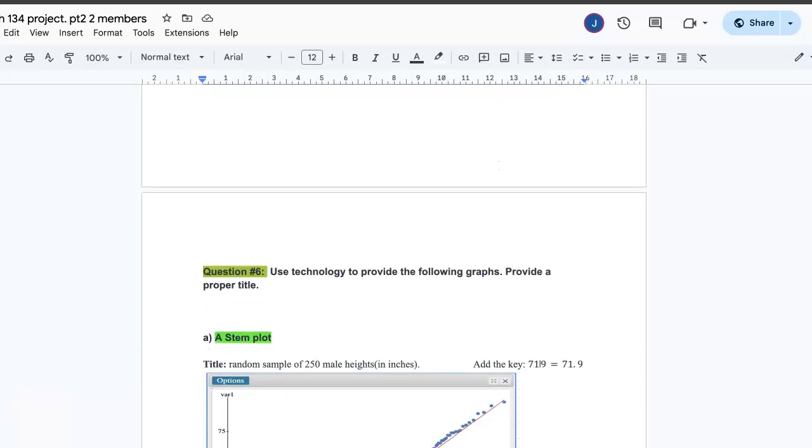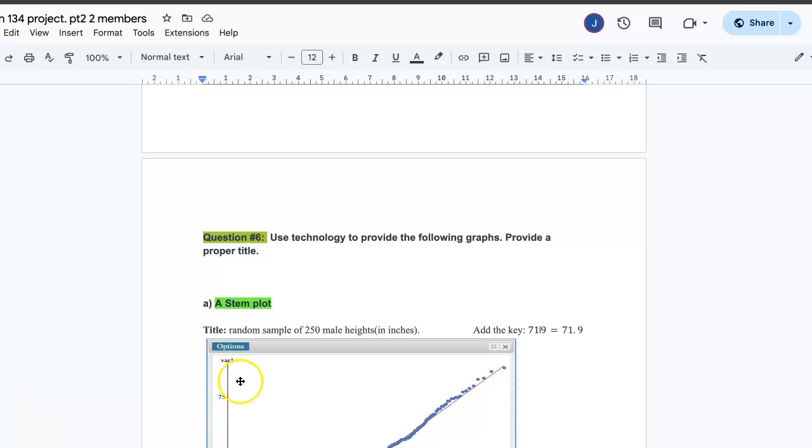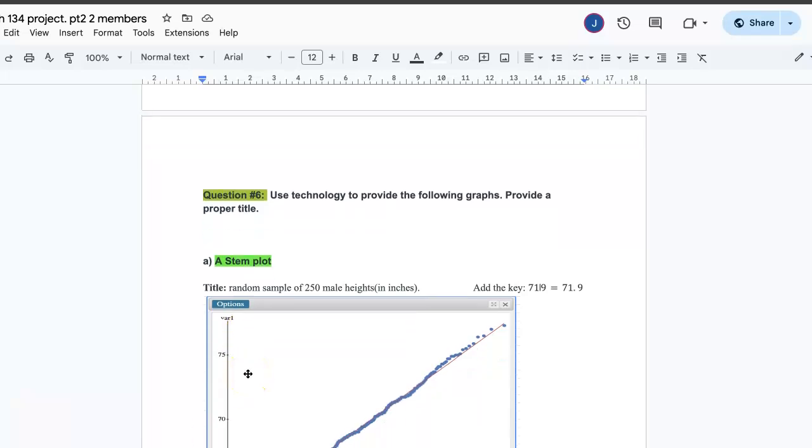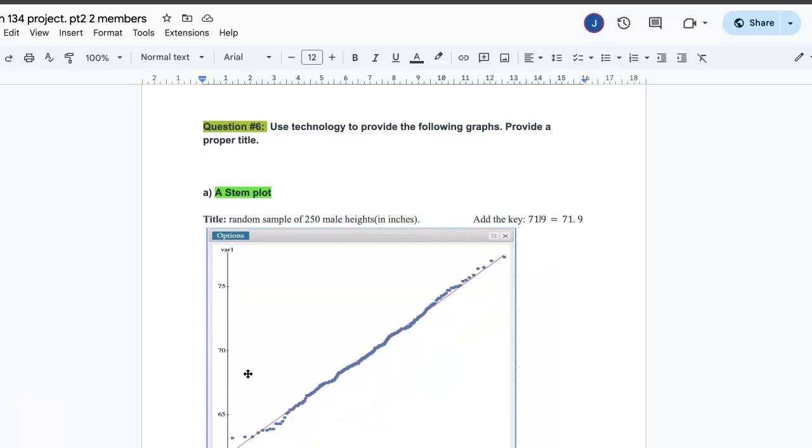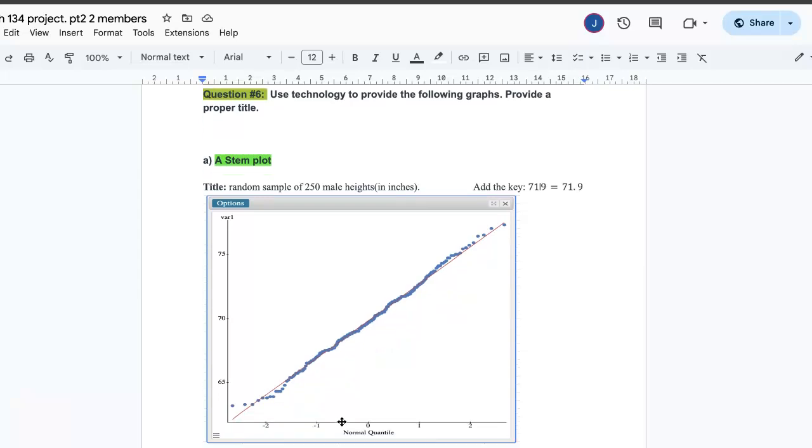Question 6. Now, question 6, all we're doing is providing the graphs that go along with our data set and the numbers that we got with these data sets. The first one is asking for a stem plot. If you take a look right here, you can see that this is not your usual stem and leaf plot that you're likely used to seeing in your statistics textbooks and online. This is a different type of stem plot. This one doesn't just place down the numbers left to right, how you typically see a stem and leaf plot. This is one provided by StatCrunch using their stem and leaf plot calculator.